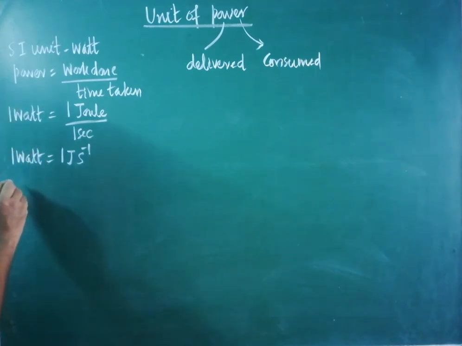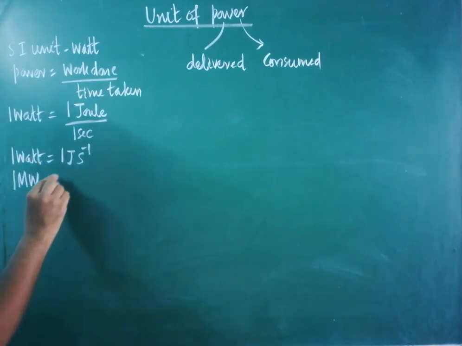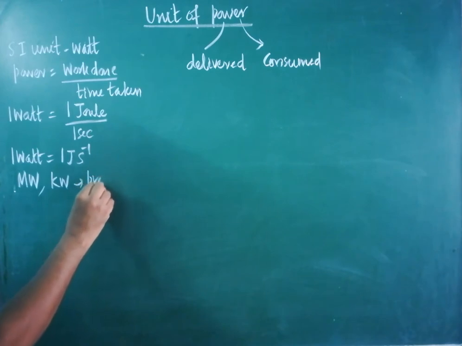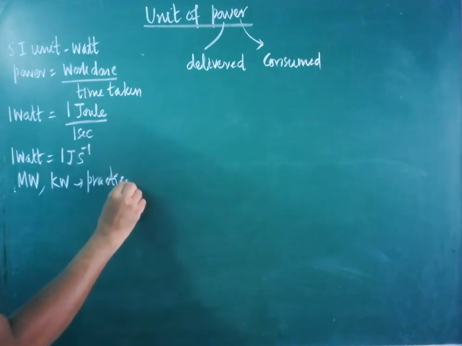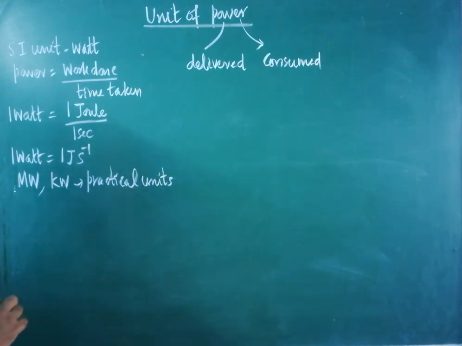So here I am going to introduce two units which are to be used whenever the power delivered is more, whenever the power consumed is more. The two largest units are megawatt and kilowatt. Both are the practical units of power. Practical units means they are used in day-to-day life.